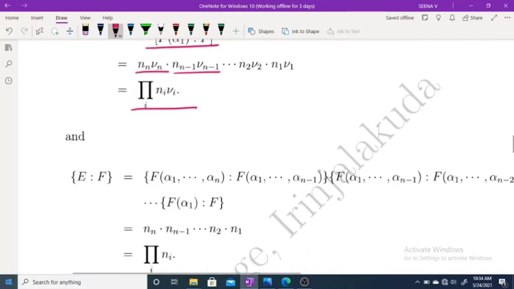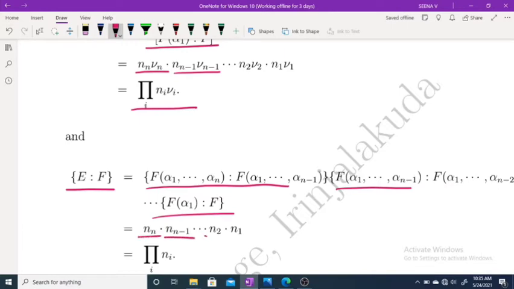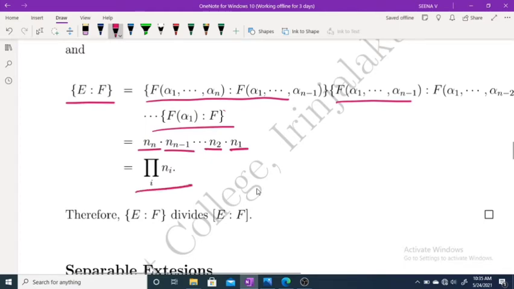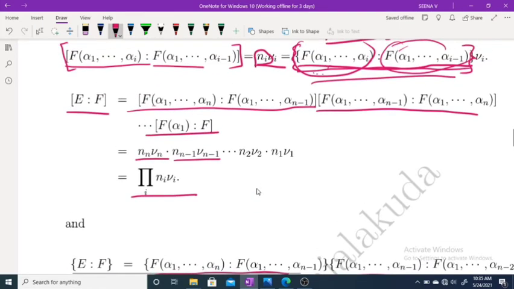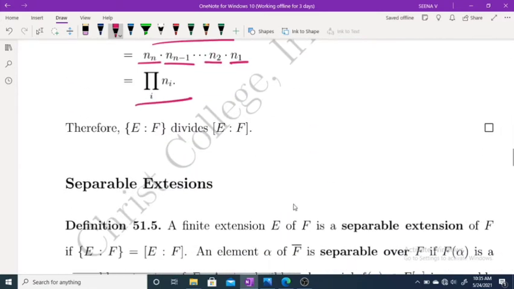Now the index of E over F, as in the previous case, is like this: this represents n, this represents n minus 1, this represents n2, and this represents n1, because this has n1 distinct zeros. Which is equal to the product over i of ni. Whereas the degree is the product over i of ni nu i. That means the index of E over F divides the degree of E over F.